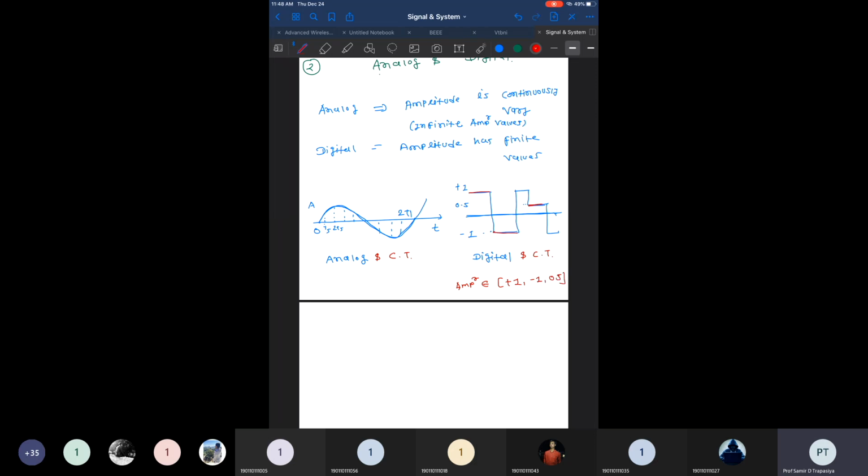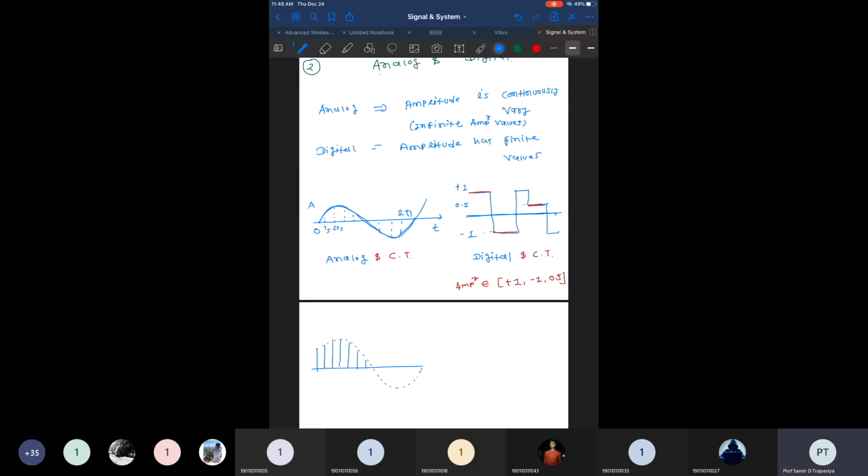So it can take only three values, and 3 is finite. So we can say the signal is digital, but it is a continuous time signal, as it is measured continuously over time. Now, if I draw the signal like here, I take the signal over here.